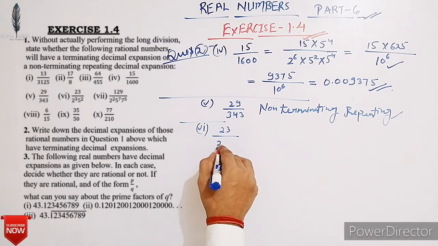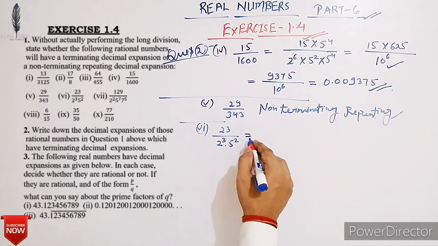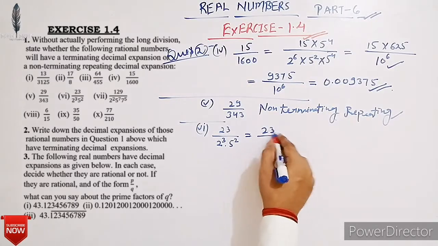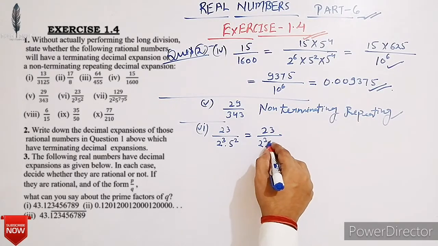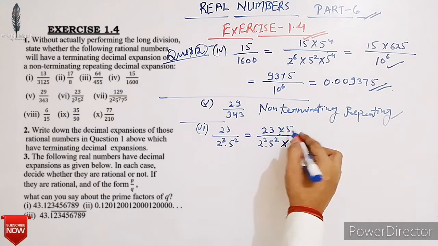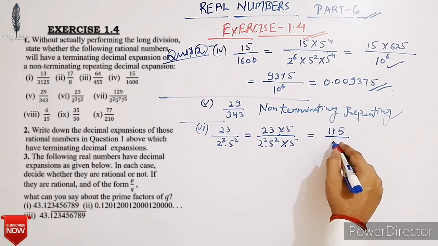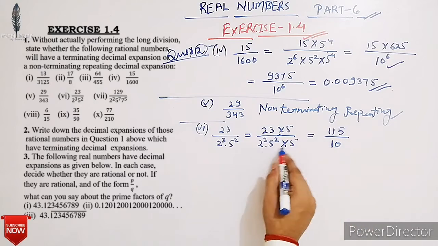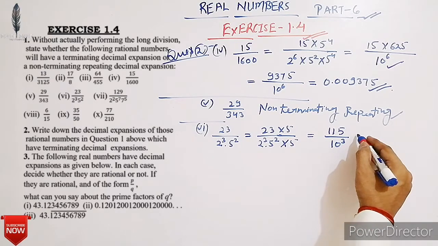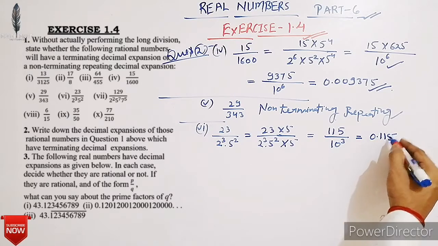23 upon 2 cube into 5 square. Here, to convert it into a multiple of 10, we have to multiply by 5. Here also it is equal to 115 upon 10 raised to 3, which is 0.115.